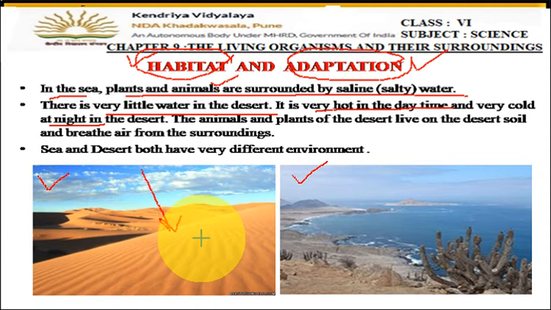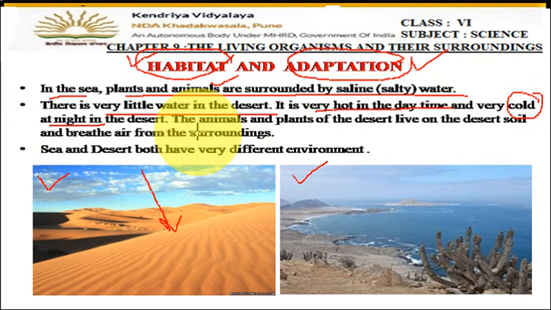So in the daytime, this land area in the desert gets very hot, and in the night time, when the land starts cooling, the temperature also goes down and it becomes completely cool. So in the night time it is very cold in the desert areas and very hot during the daytime.